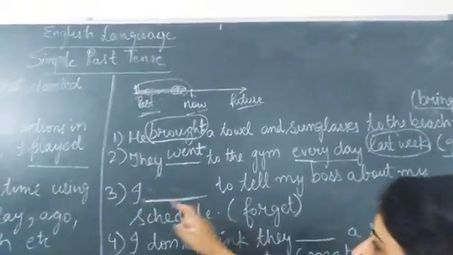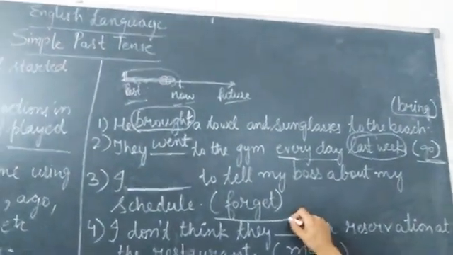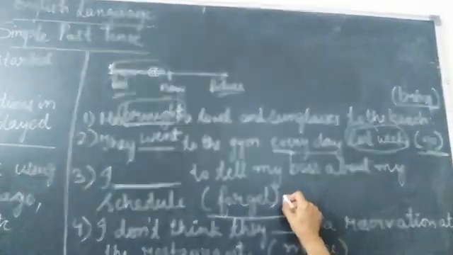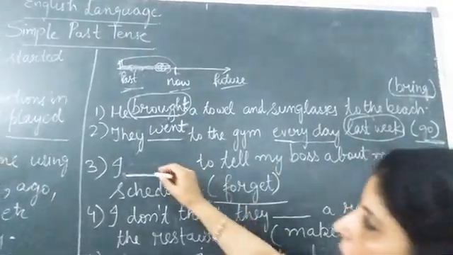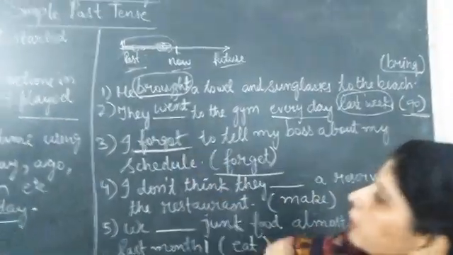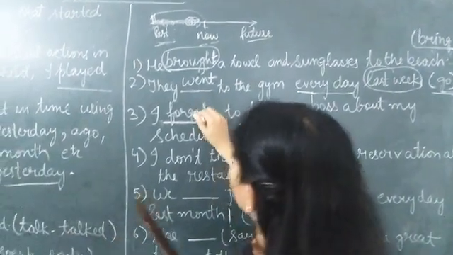So here this forget verb is there, base verb. We need to change this form. Second form of verb for forget is forgot. I forgot. Okay.